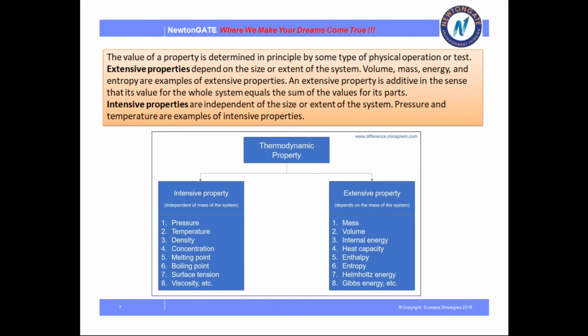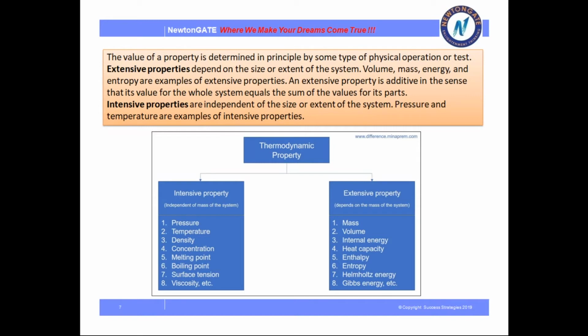Next, the terms are extensive and intensive properties of thermodynamics. The value of a property is determined, in principle, by some type of physical operation and test. Extensive properties depend on the size and extent of the system. Examples: volume, mass, energy, entropy. These are examples of extensive properties.